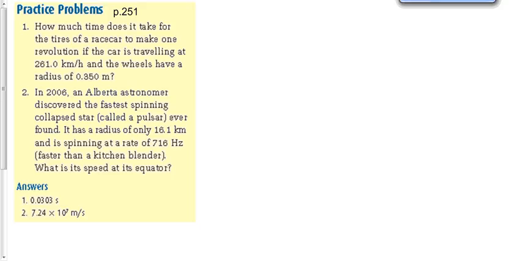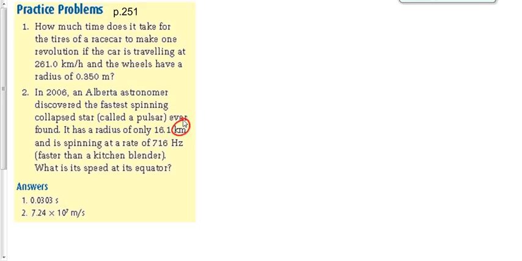This one says, in 2006, an Alberta astronomer discovered the fastest spinning pulsar ever found. It has a radius of 16.1 kilometers. So think about this. We're talking about a collapsed star that has a radius of 16.1 kilometers. That's roughly the distance from here to Shaughnessy in Calgary. That's the size of this star. 16.1 kilometers, which of course we're going to want to convert to meters.